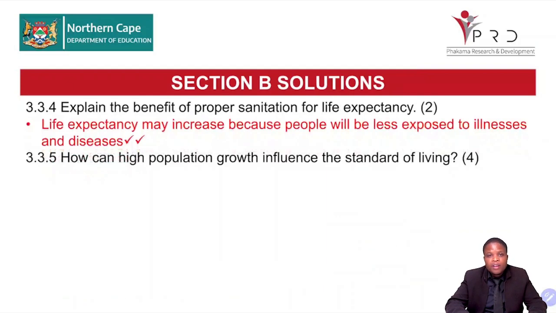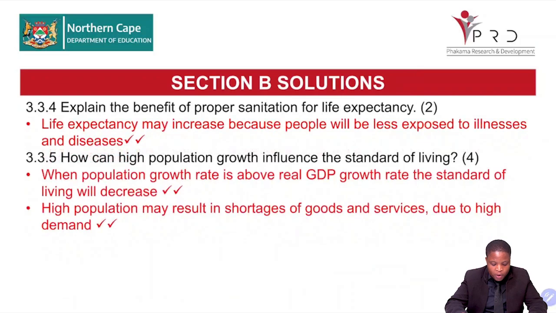So if we are having high population growth without economic growth, then our standard of living will deteriorate. It will decrease, right? Because there are many people who require more from the economy than it can provide. When the population growth rate is above the real GDP growth, meaning it's more than the economic growth, the standard of living will decrease.